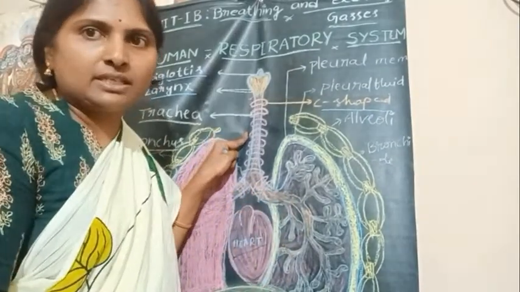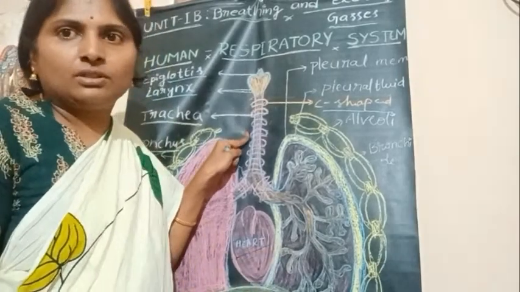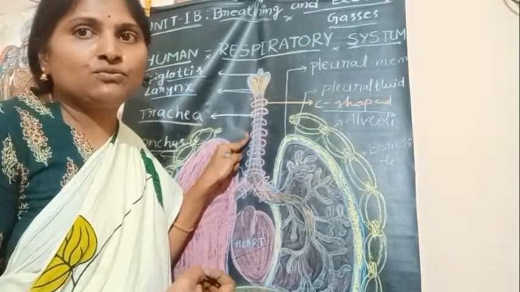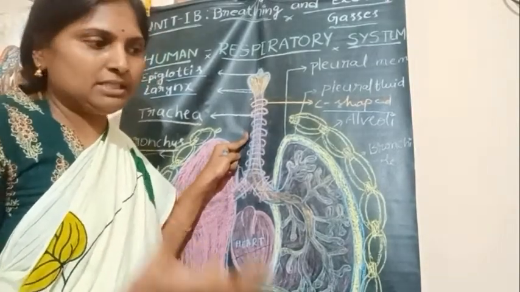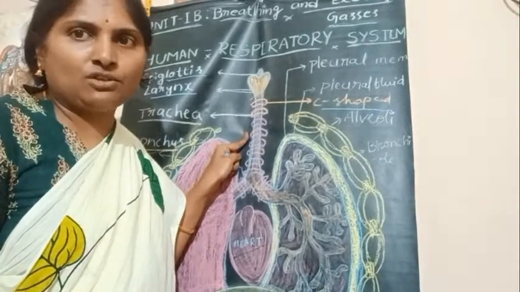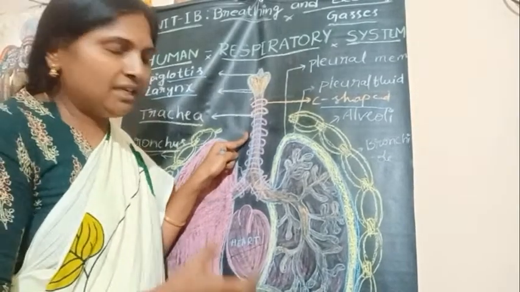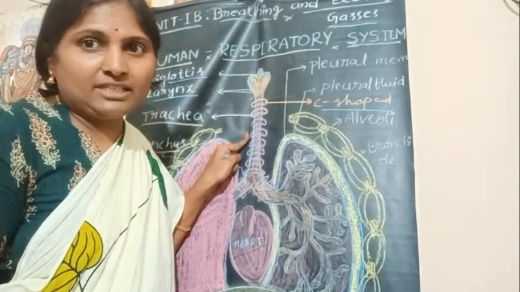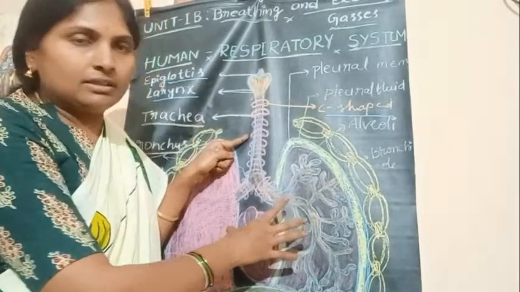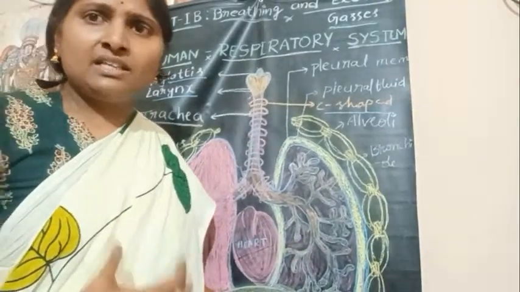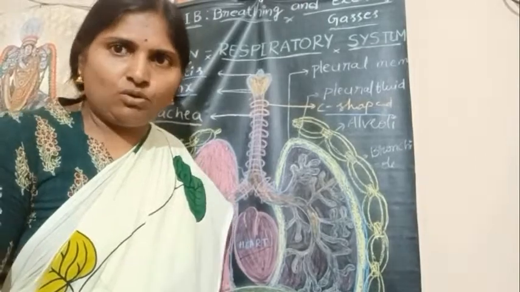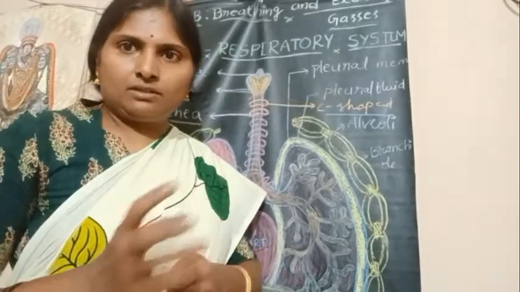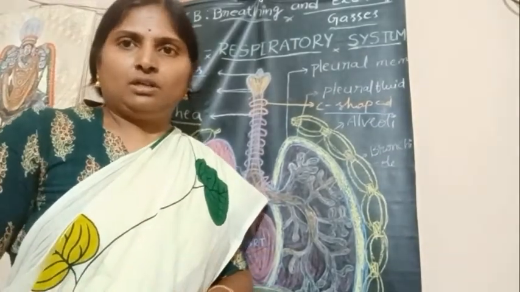If the volume of the thoracic cavity decreases, the volume of the lungs also decreases, which is very useful for the process of breathing, that means inhalation and exhalation of air. This is because lungs themselves cannot increase or decrease their volume, so the thoracic cavity alters the volume of the lungs.